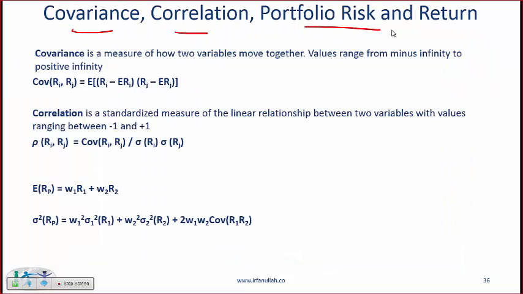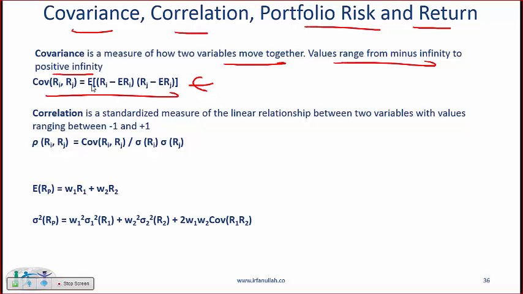Covariance, correlation, portfolio return, and risk. The covariance is a measure of how 2 variables move together. Values range from negative infinity to positive infinity, and this is the formula. Later I will do a question where we calculate the covariance. This looks long-winded, but I'm quite sure that if you get this on the exam, it will be based on relatively straightforward numbers. So later we'll see how to use this formula.